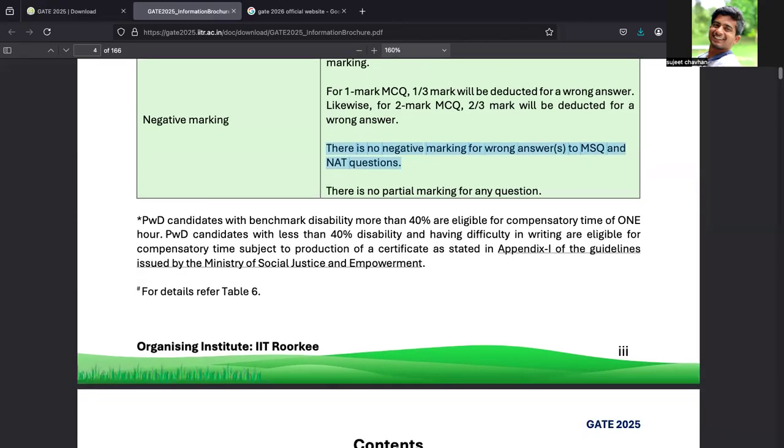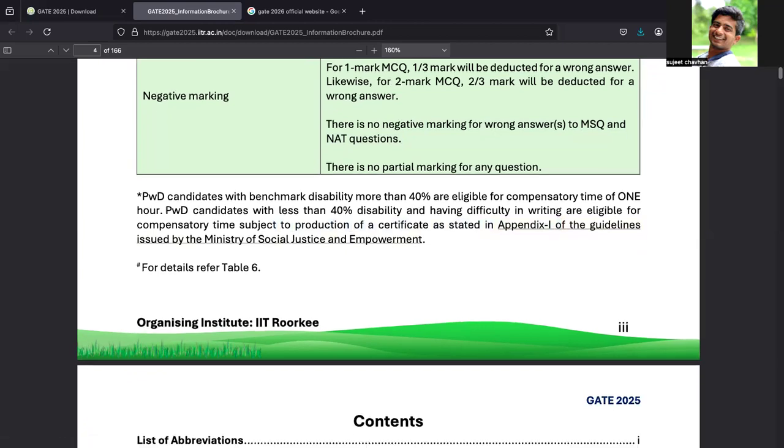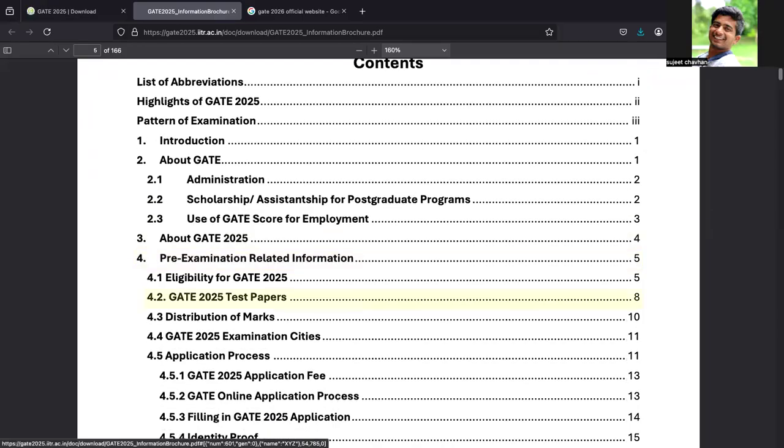Yes, this is another piece of information regarding physically disabled candidates. Candidates with benchmark disability of more than 50% will get some extra time, and those with less than 40% get compensatory time, subject to production of a certificate. If you are a PWD candidate, I encourage you to go through this document. Now, the main content. We will quickly go through this brochure. As this is the official brochure, I hope it will give you insights regarding the GATE exam.